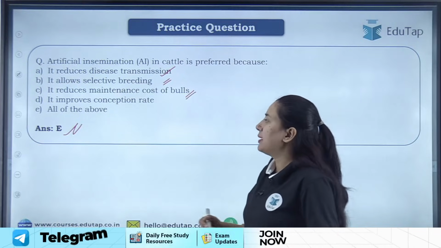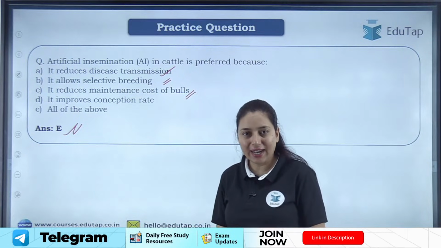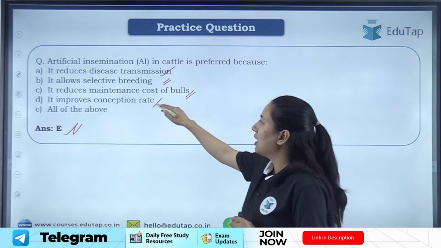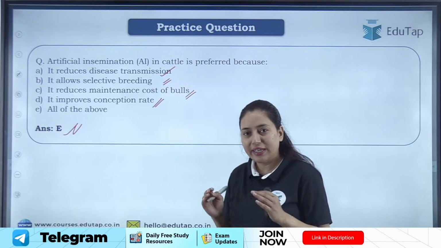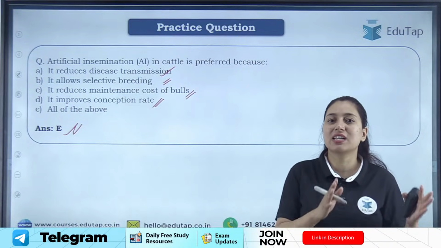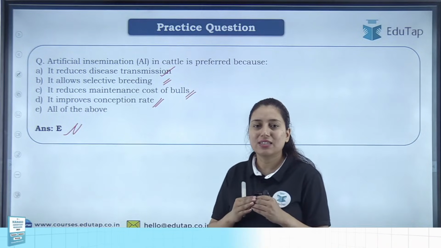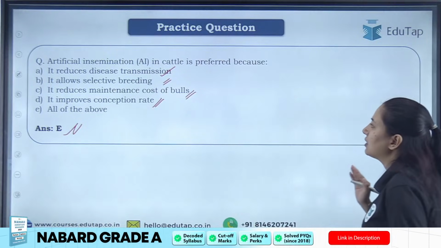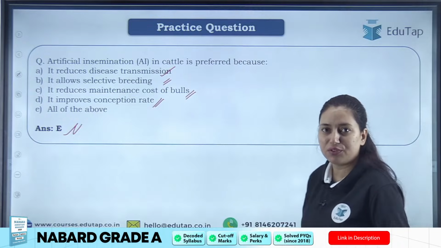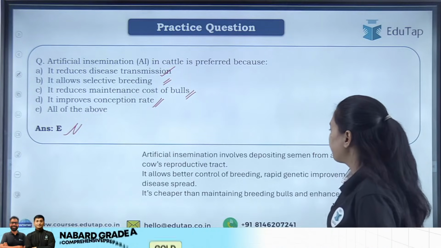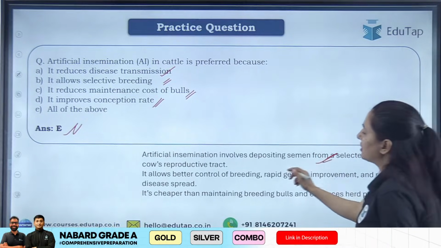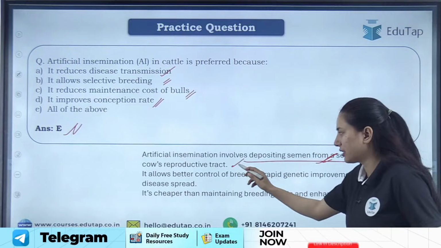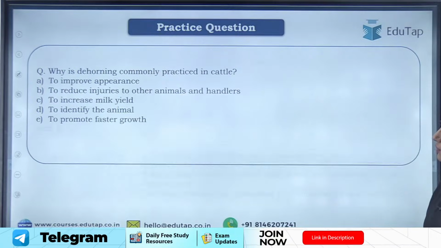So again, yes, maintenance cost of bull is very high, so that is reduced if we do this kind of insemination, and it improves conception rate. Yes, because carefully it is placed where it is required, and chances of conceiving here is high. Clear? So all of these are the advantages of artificial insemination. Okay. I have told you it involves depositing semen from selected bull into the cow reproductive tract. Clear? That is the artificial insemination.